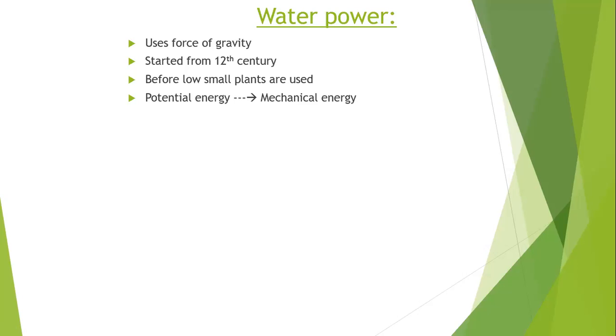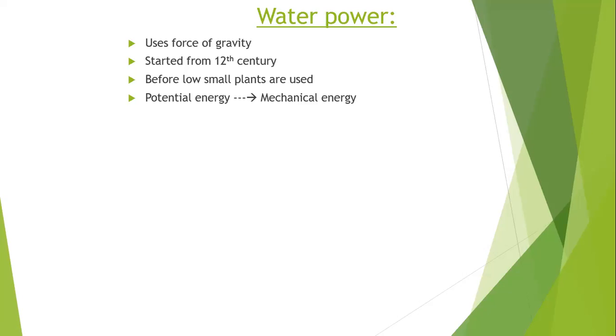The hydraulic turbine will be in the shape of that exhaust fan. So when you allow the water to flow on the blades of the turbine, the turbine will be moving. And this turbine is shafted to the generator. It is connected to the generator shaft.